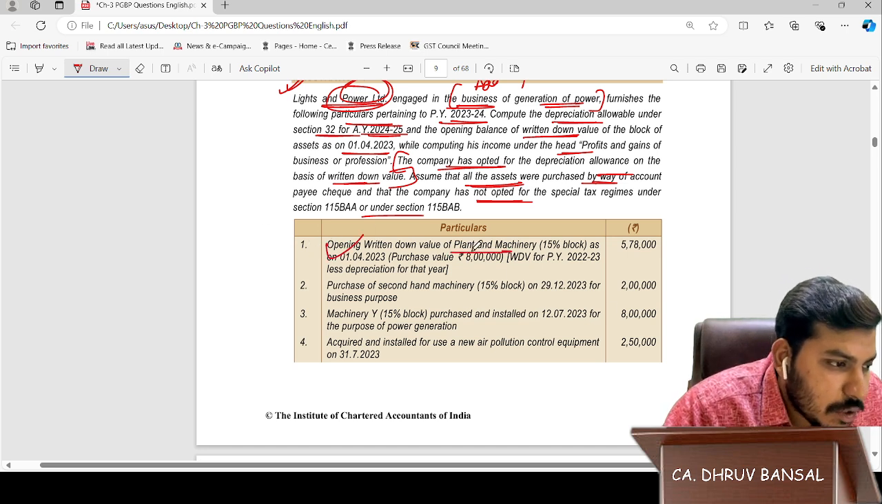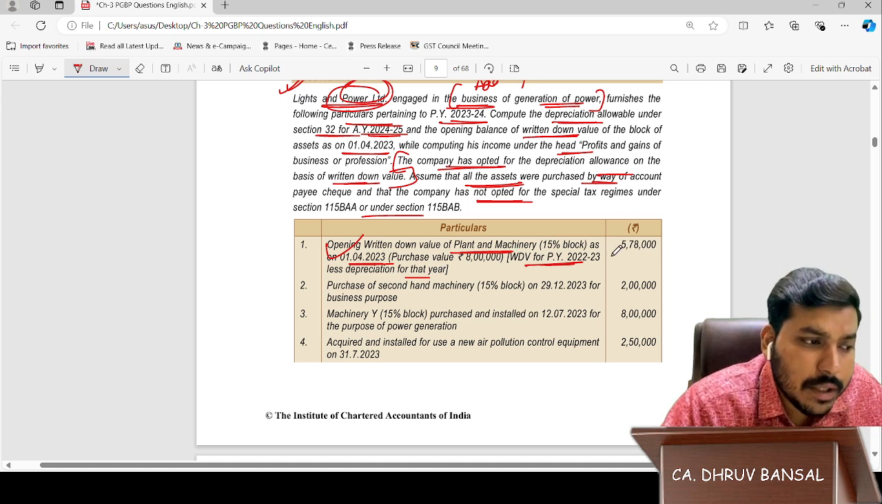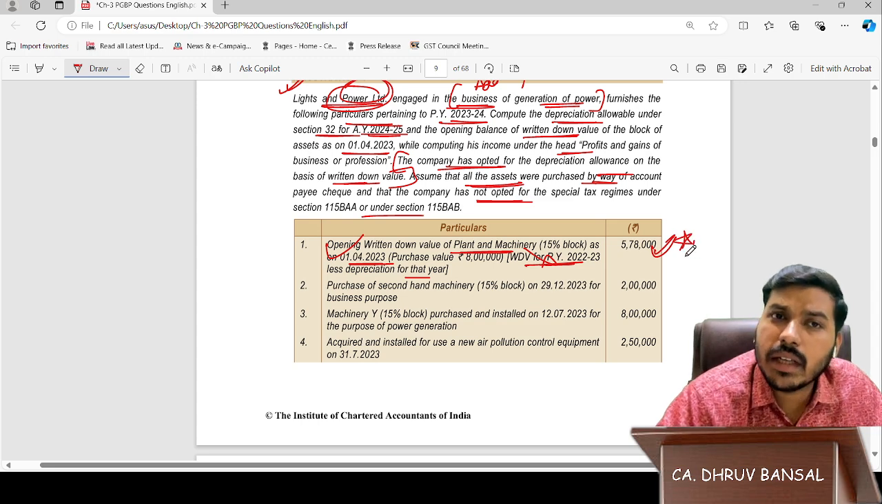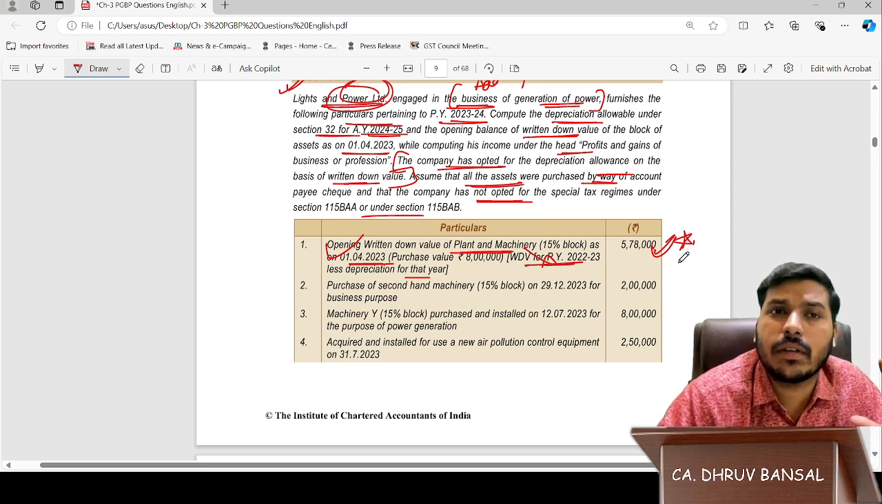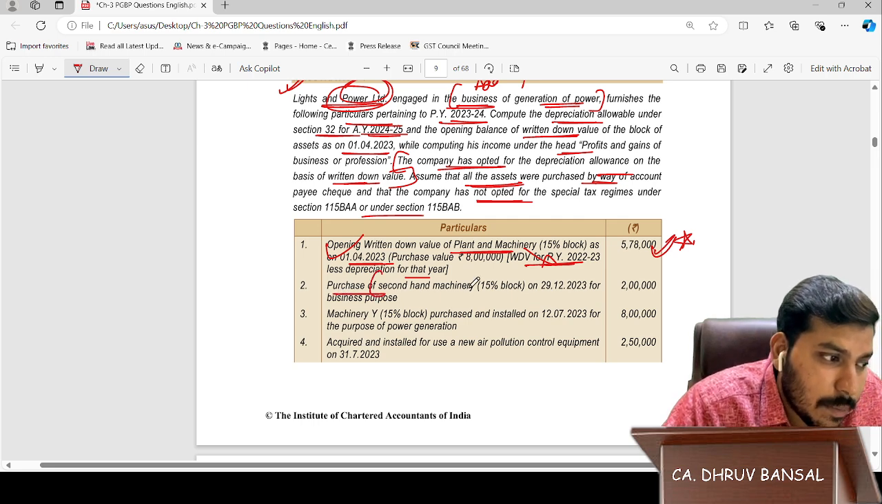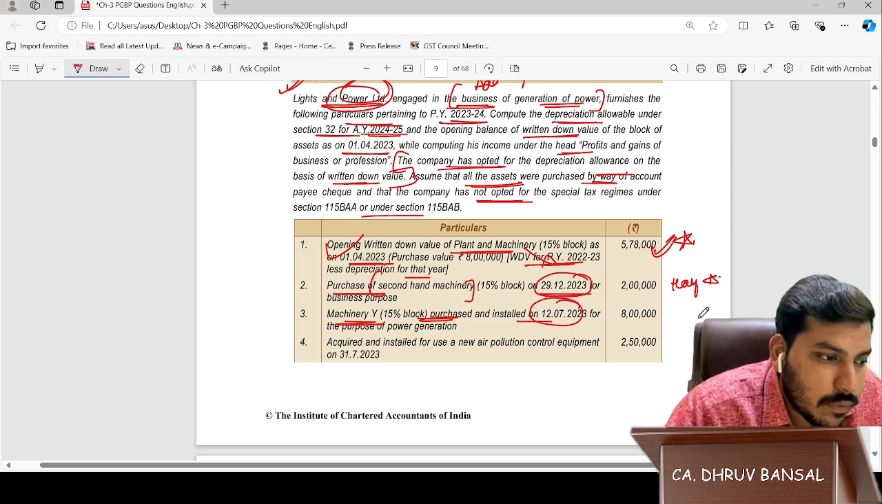Opening WDV of plant and machinery, 15% block, as on 1st April 2023. WDV is also given. It's after depreciation, so there is no use of this line. We will only take 5,78,000 because it's after depreciation. If depreciation had not been deducted, then we would have deducted it. Okay, sir. Purchase of second hand machinery. Keep in mind, second hand. On 29/12, half. Machinery, 15% block, purchased and installed on 12/7/2023, full.